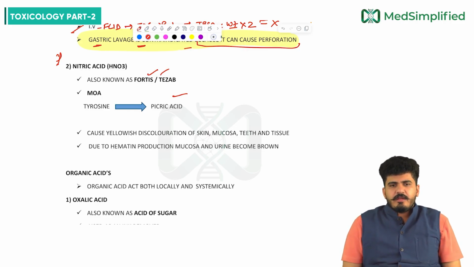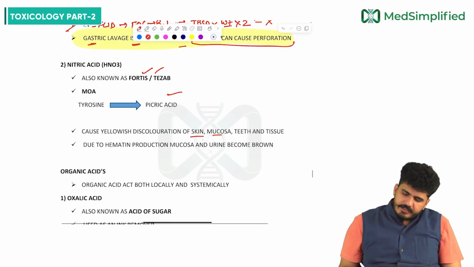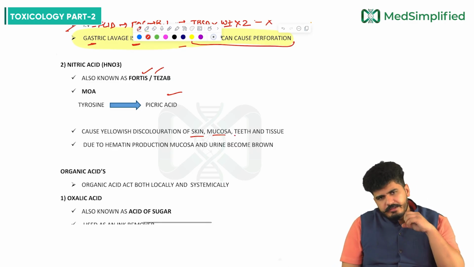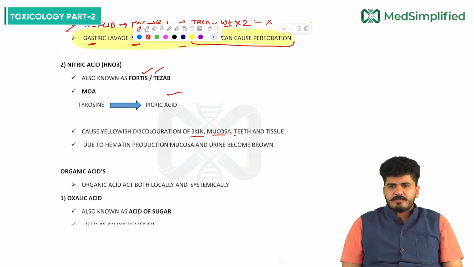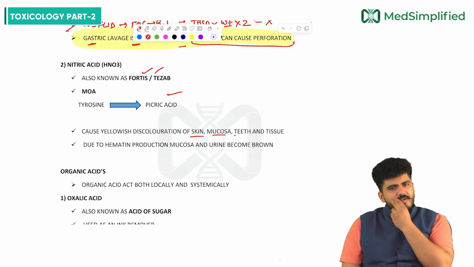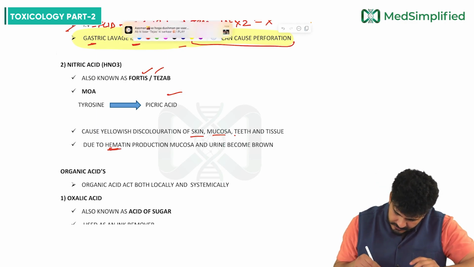Tyrosine is an amino acid, and this amino acid will be converted into picric acid, which is not good. It causes yellowish discoloration of the skin, mucosa, teeth and tissue. Everything will turn yellow when it comes to nitric acid. Due to hematin production, the mucosa and the urine become brown.